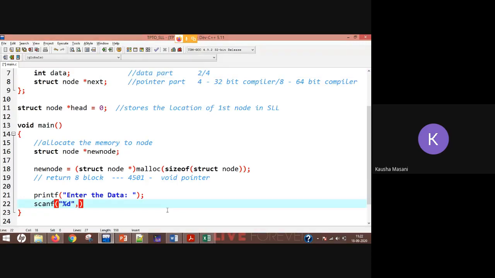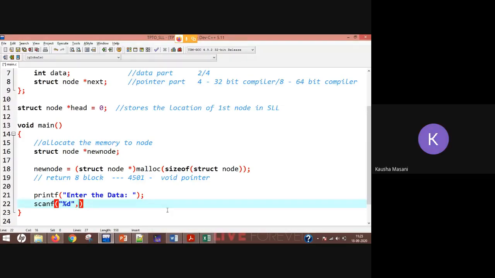Anybody remember? Take a hunch, no problem. Take a hunch. Do you remember what you were using, like dot, arrow, star? Dot. Equal to? Correct, your dot operator or your arrow operator.